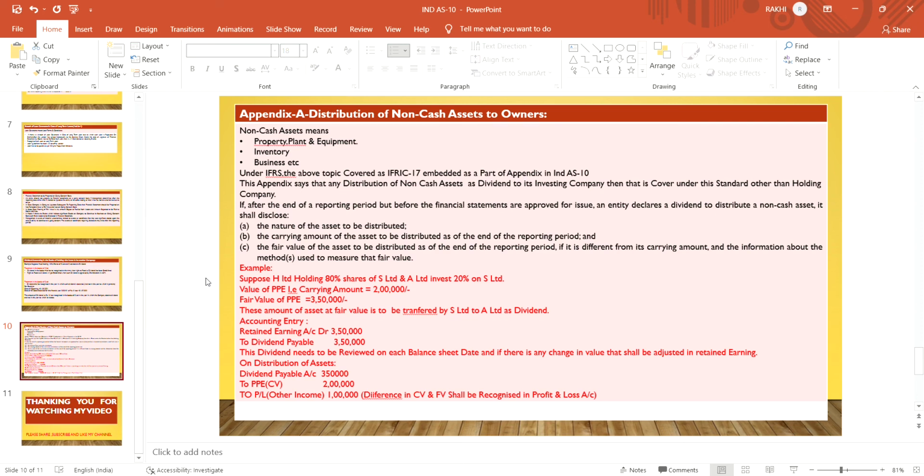Means this distribution is not applicable to the holding company, only to companies other than the holding company.